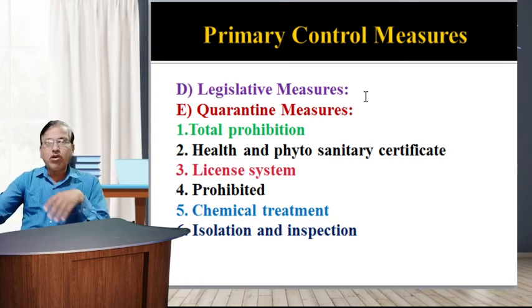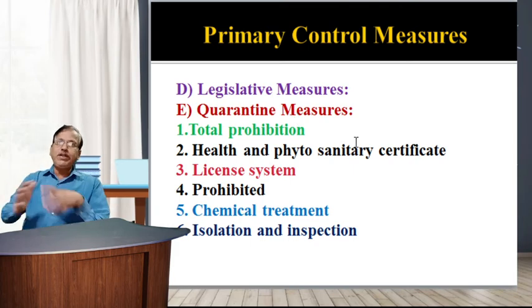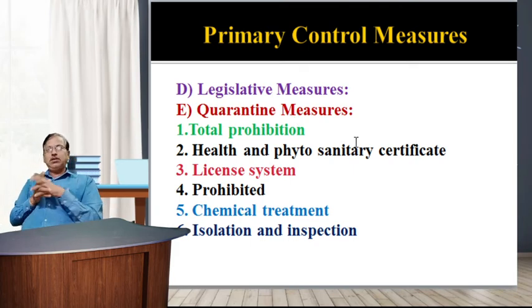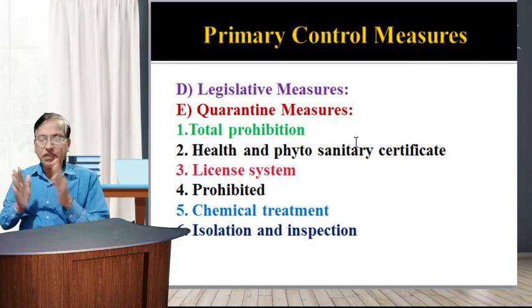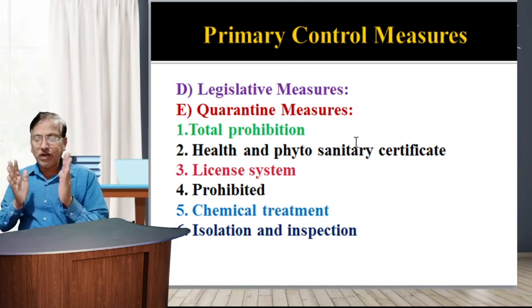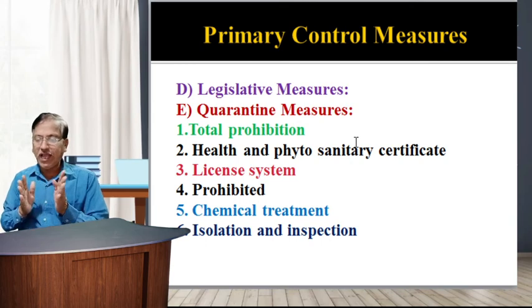Next is the quarantine measures. This is the most important measure. This particular word was also used at the time of the COVID-19 situation. Any patients suffering symptoms of COVID at this time were kept in quarantine. Similarly in this method, the purpose of plant quarantine is to prevent, by legal restriction, the entrance and establishment of plant disease or insect pests in an area where the disease or pest does not exist.